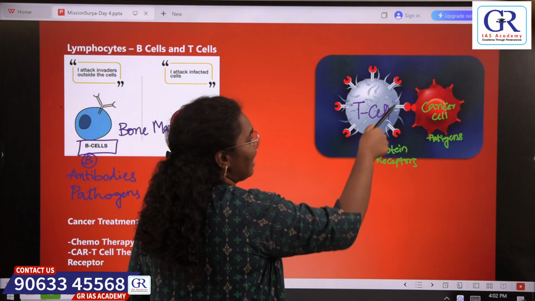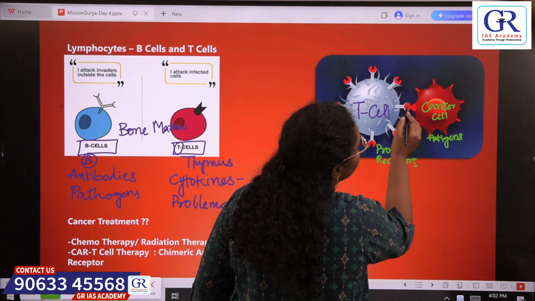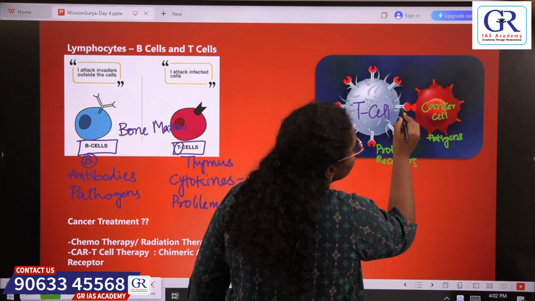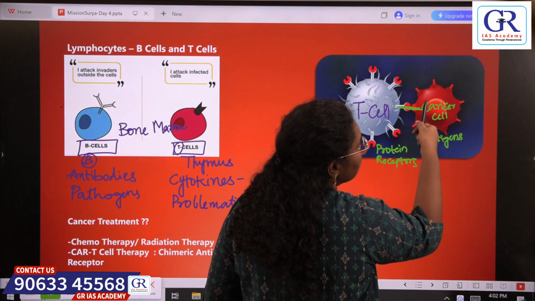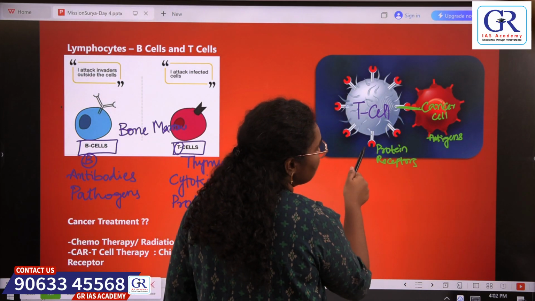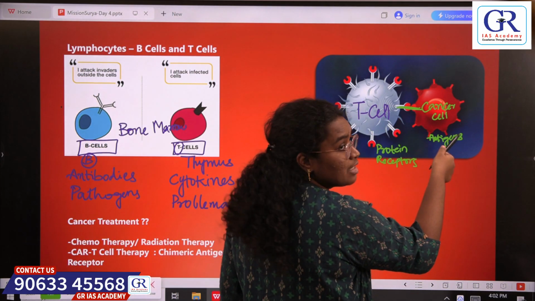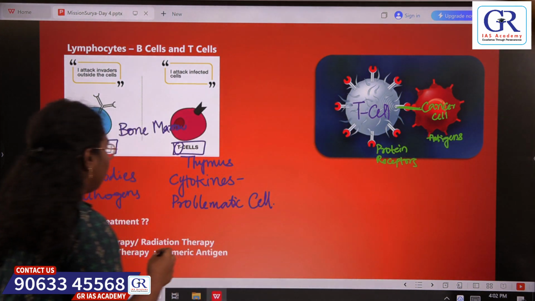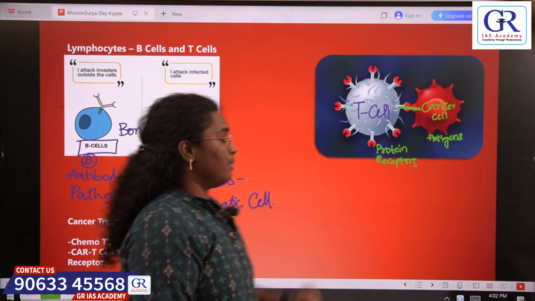They just go and latch onto the antigens present on the cell. So when they get latched onto the antigens present here, they release the toxins. And because of the toxin release, this cell gets killed. So there are antigen receptors present on the T cell, and there are antigens present on the cells generally. So this is the action by which T cell generally kills the affected cell.